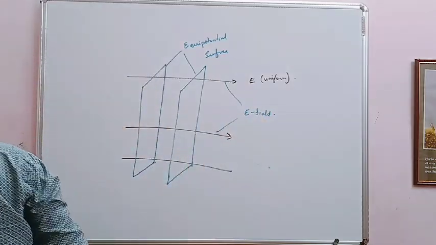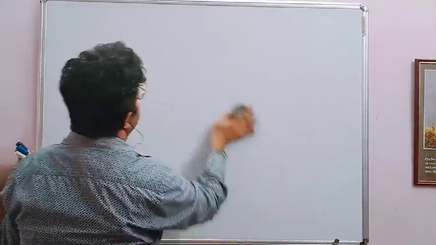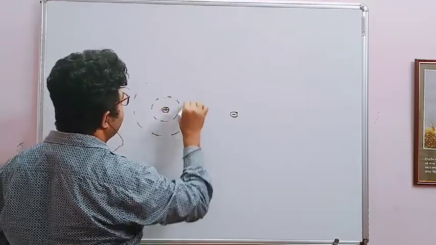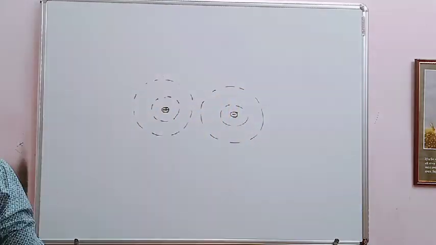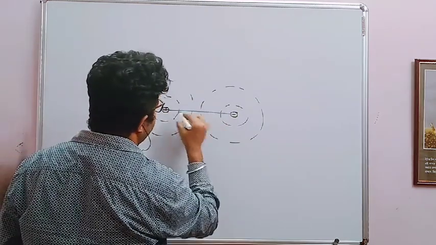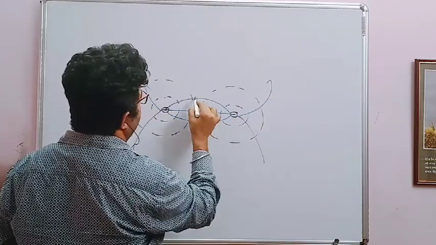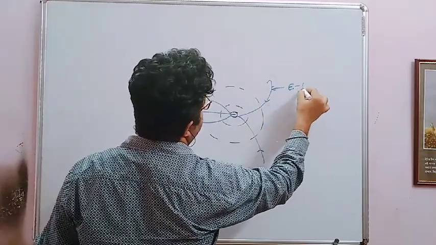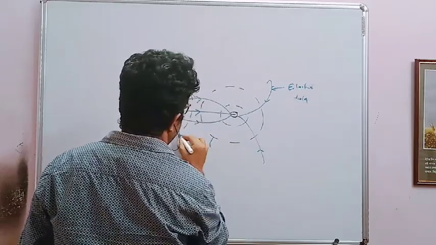And the last one is draw equipotential surface for electric dipole. Means you have a plus charge, you have a minus charge. So it's very simple. First, make them in that way, dotted line. And now we know the direction of electric field is from positive to negative, plus to minus. So this one is electric field, and this one is equipotential surface.